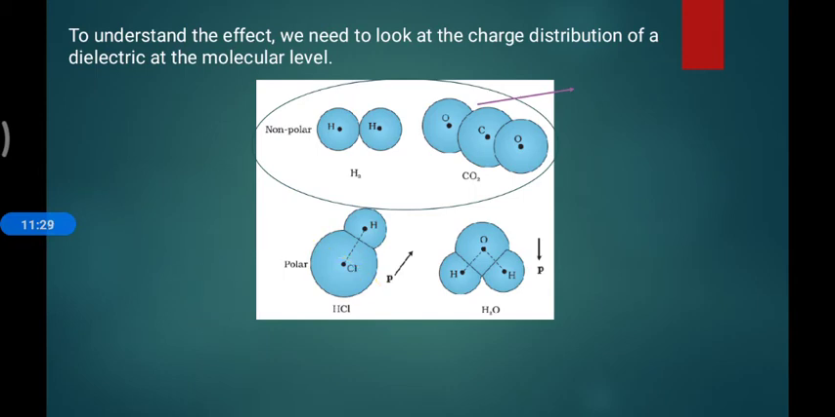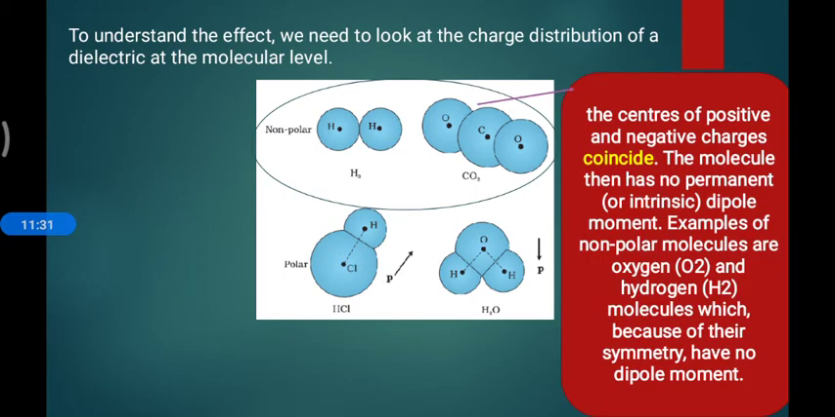Why? Let me explain. In non-polar molecules, the center of positive charge and the center of negative charge coincide. Here we have two H atoms. If one is positive and one is negative, they are in exactly opposite directions, so they cancel each other's effect. The molecule then has no permanent dipole moment. Examples of non-polar molecules are oxygen, H2, O2.